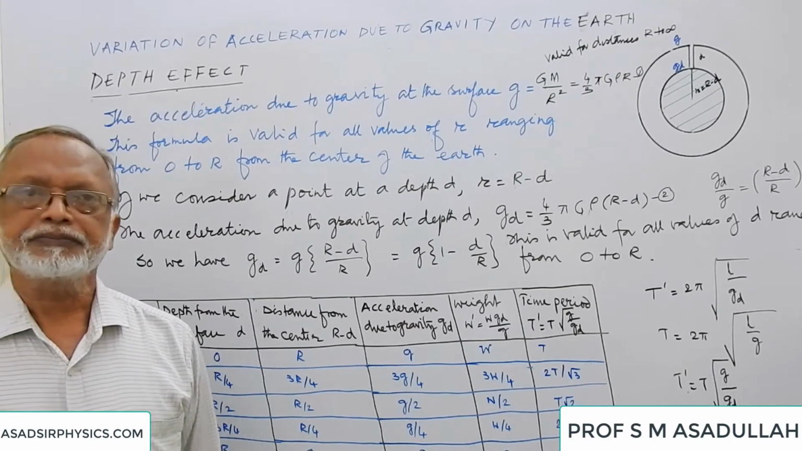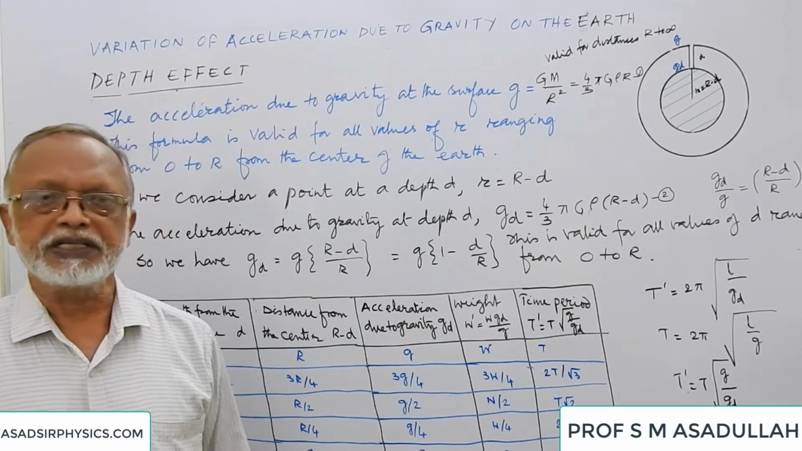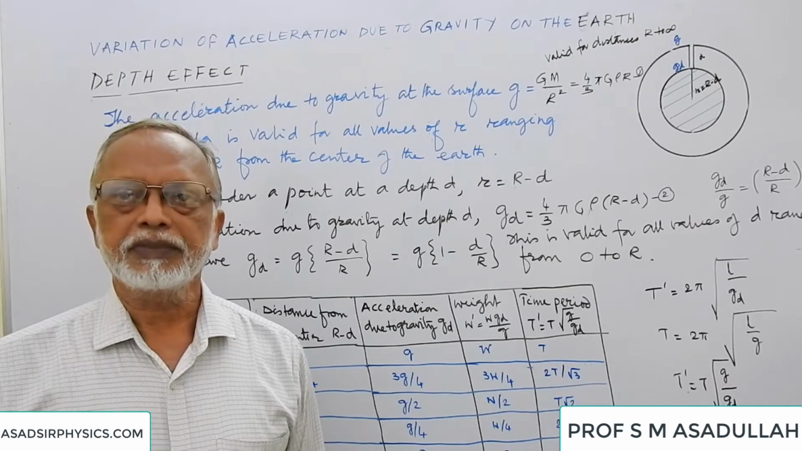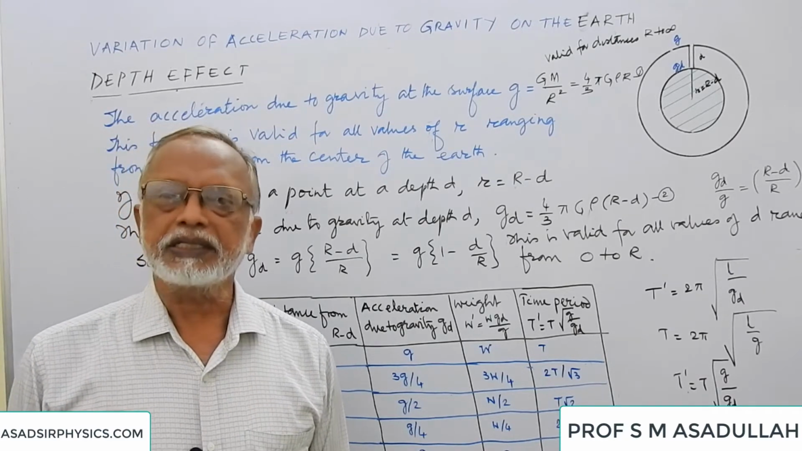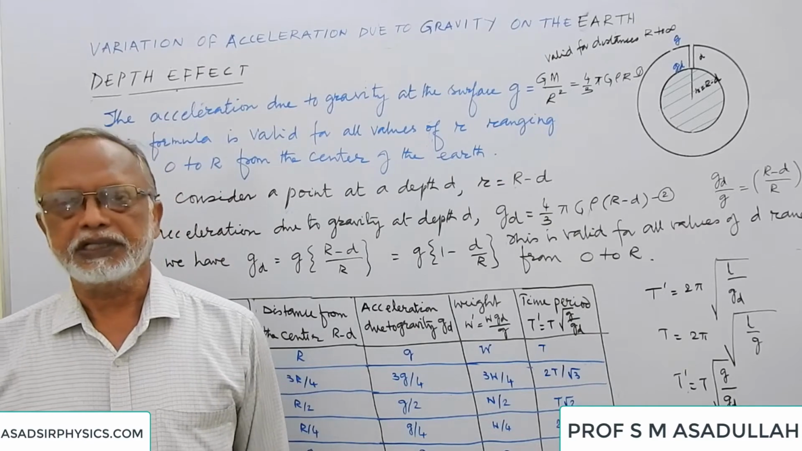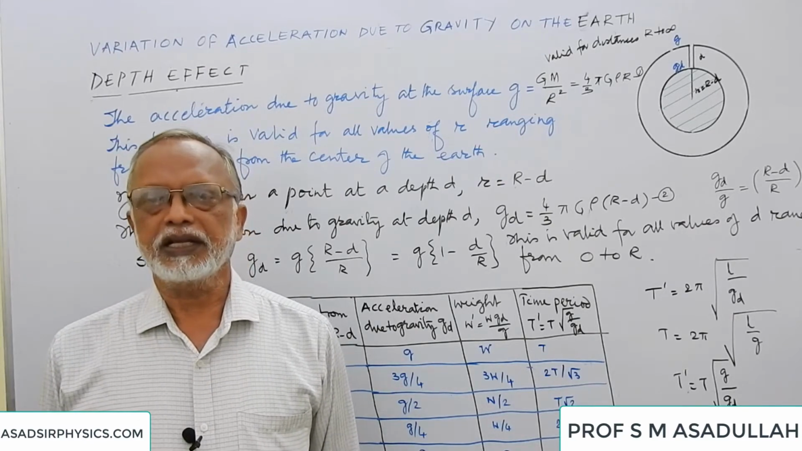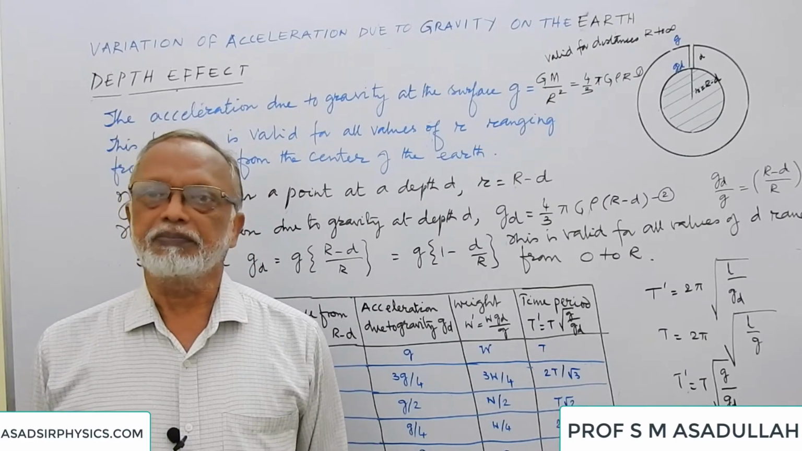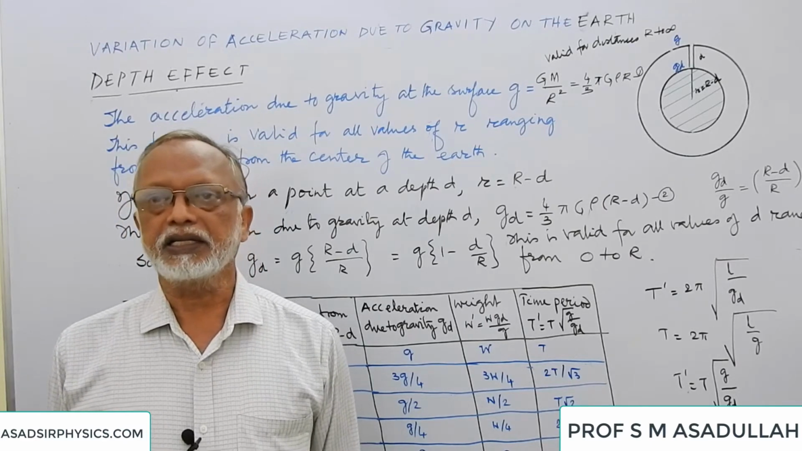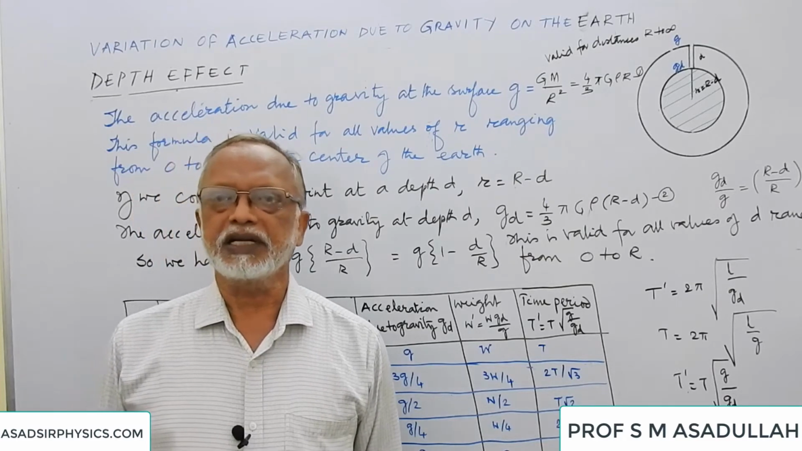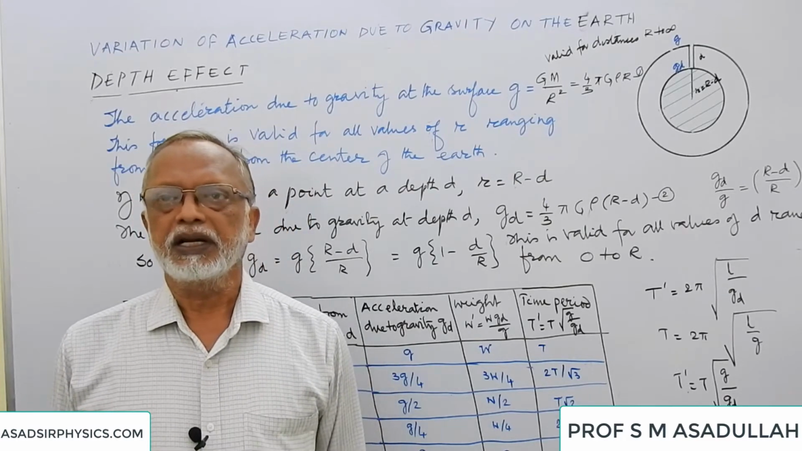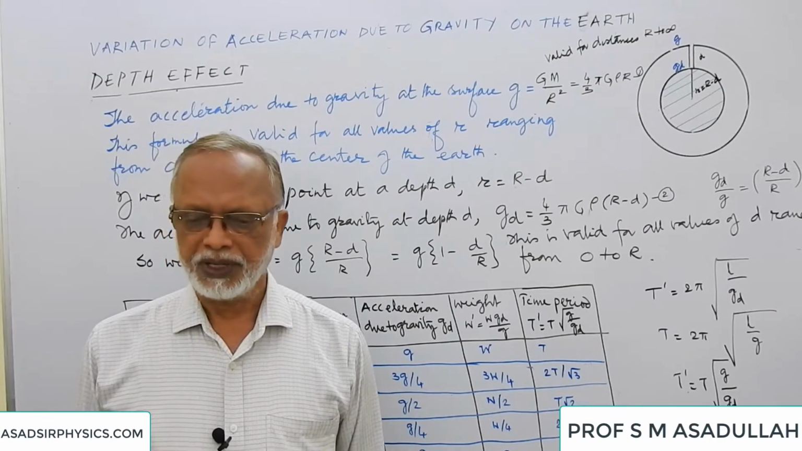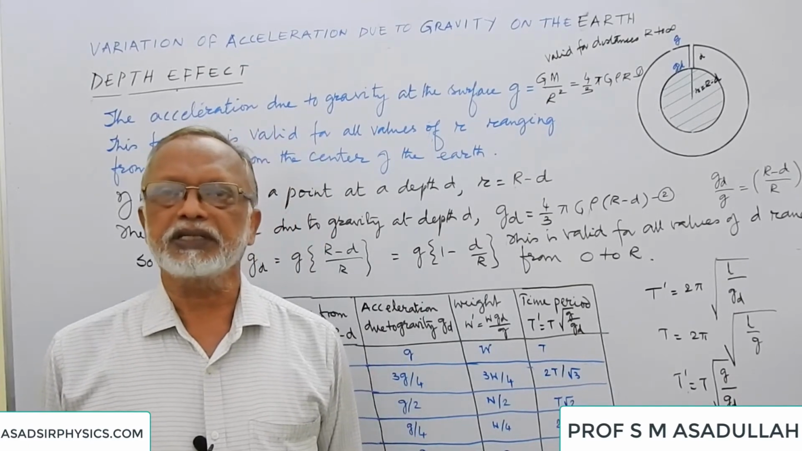We have been discussing the factors influencing the variation of acceleration due to gravity on the Earth. In this connection, we have considered the shape of the Earth. There we have seen that the Earth is not perfectly spherical, it is ellipsoidal with a bulge at the equator and flattening at the poles. Due to that, there is some decrease in the acceleration due to gravity at the equator when compared to the poles.